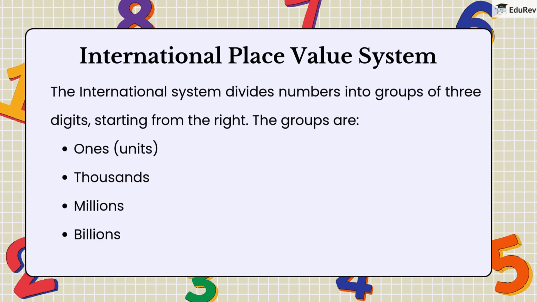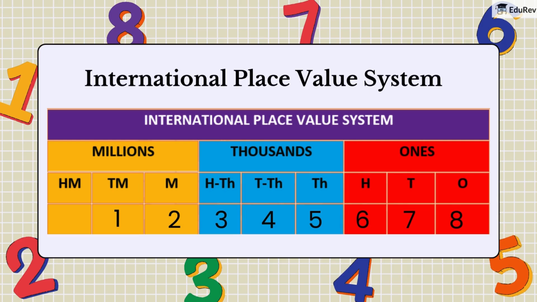The groups are ones, thousands, millions, billions. For example, in the number shown, it's broken down as 12,345,678. This system is commonly used internationally, while India uses the lakh and crore system.